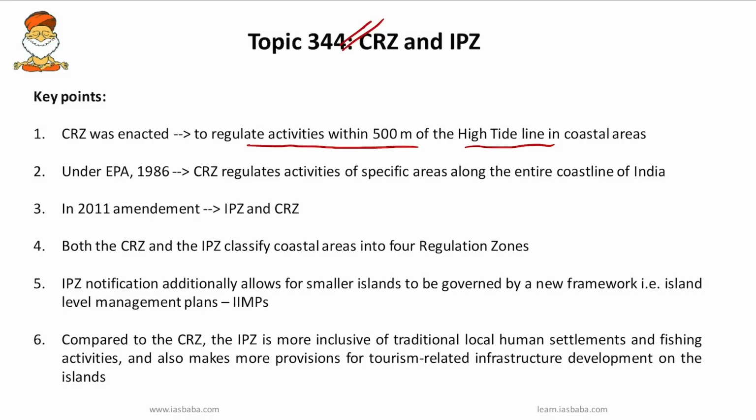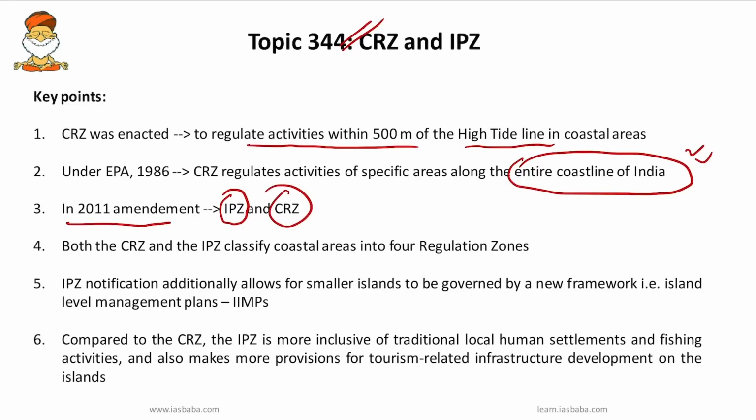So we also know that under Environment Protection Act of 1986, CRZ regulates activities to protect specific areas along the entire coastline of India. So earlier it was entire coastline. However, with the 2011 amendment, IPZ, that is Island Protection Zone, was introduced in addition to the CRZ. So currently CRZ, that is Coastal Regulation Zone, applies only to the mainland coast of India, while the IPZ, that is Island Protection Zone, applies only to the islands of Andaman and Nicobar and Lakshadweep.